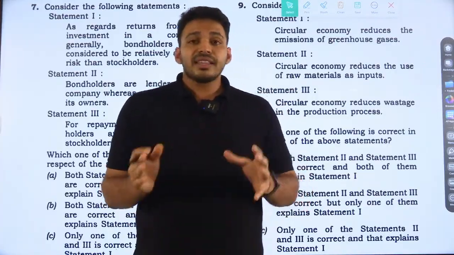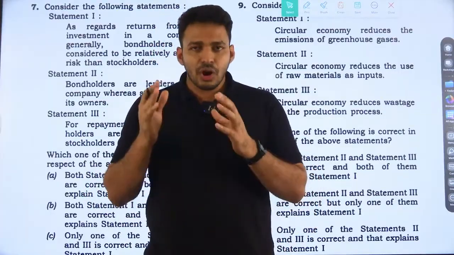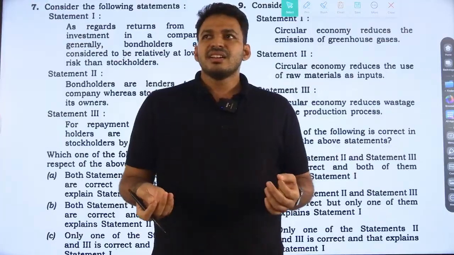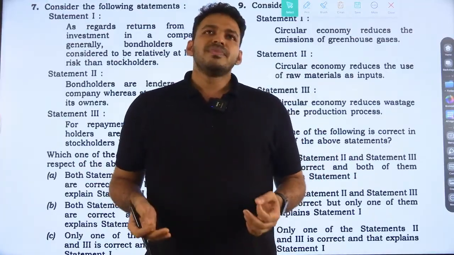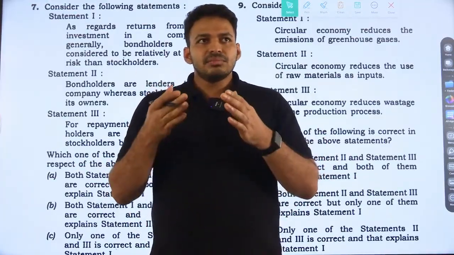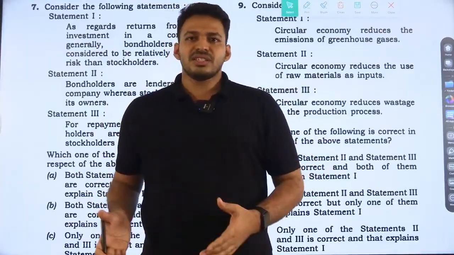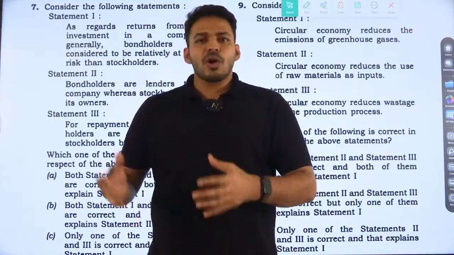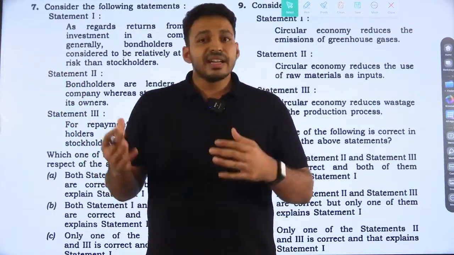But that is not the case for a stockholder. Stockholders are kind of partners, or shareholders, of a company. If the company goes into losses, they will get a lower price. If the company progresses and makes a profit, they will get more money.